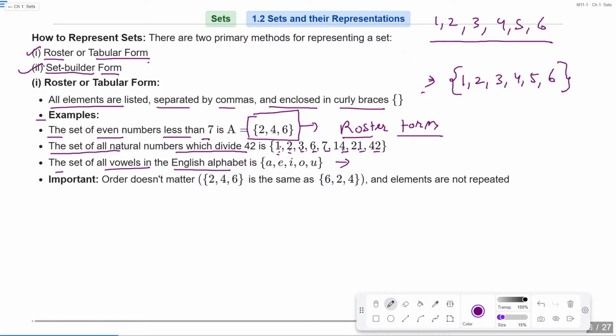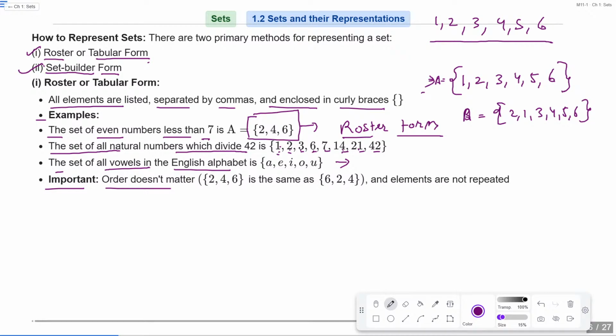And there is an important note, order does not matter in the set. Means this is also a set. And if I write 2, 1, 3, 4, 5, 6, it's also a set. Means it's not necessary that one secure the first place.